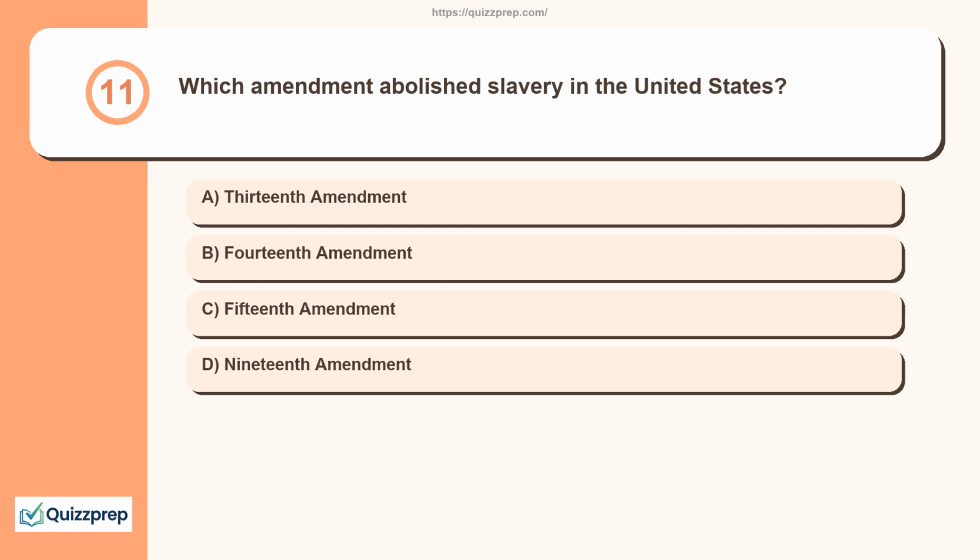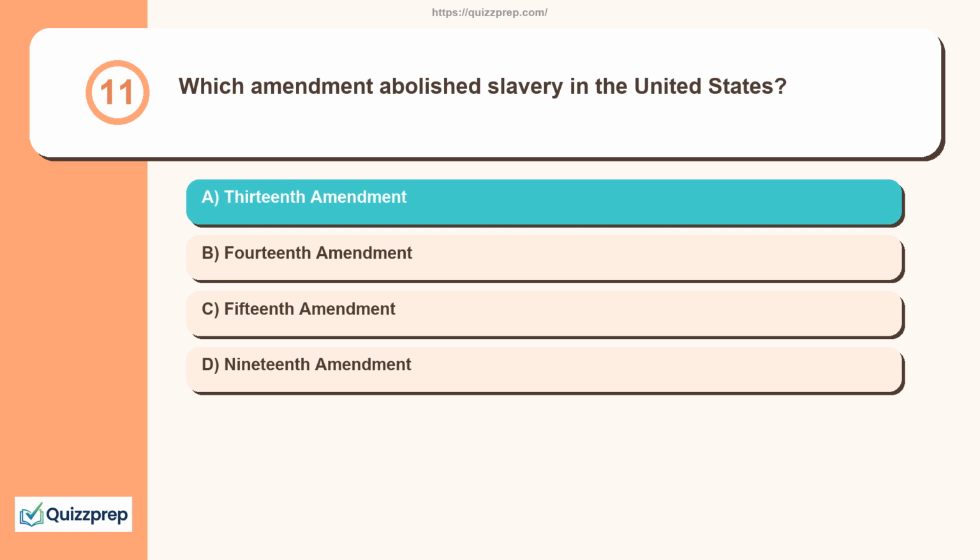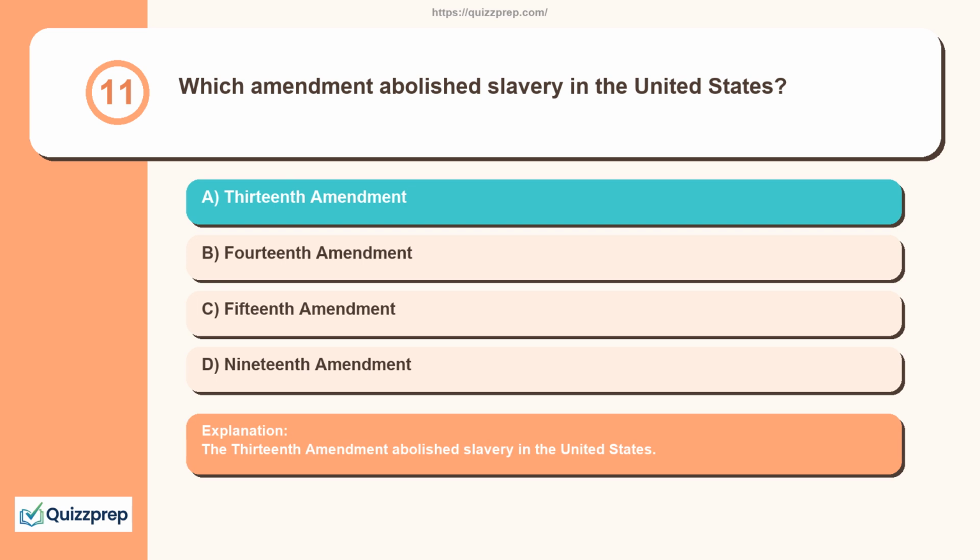Question 11. Which amendment abolished slavery in the United States? 13th Amendment, 14th Amendment, 15th Amendment, 19th Amendment. The 13th Amendment abolished slavery in the United States.